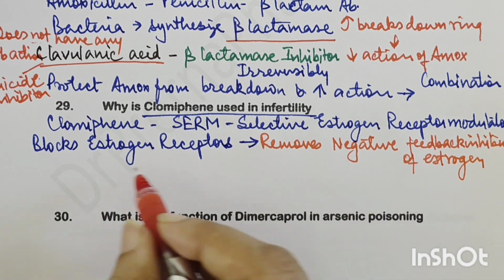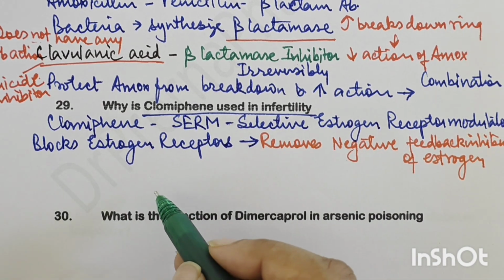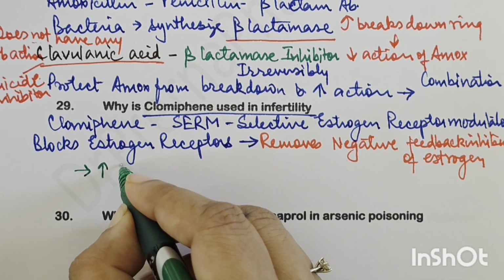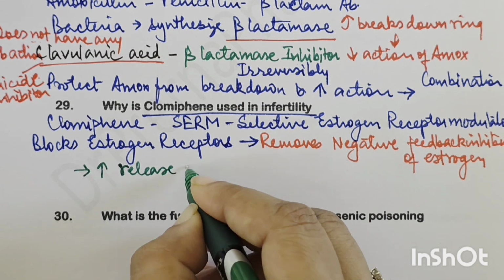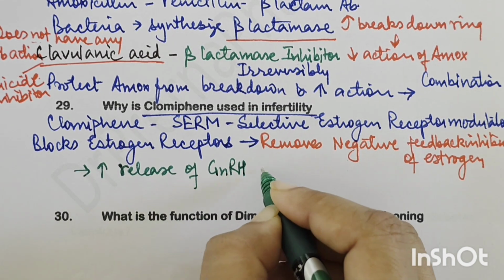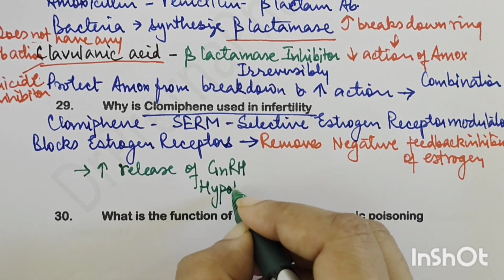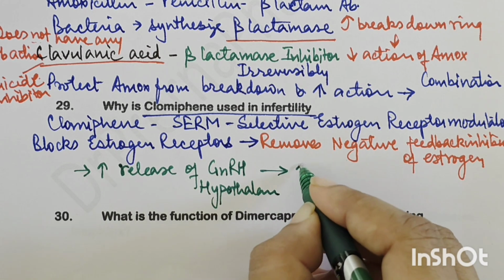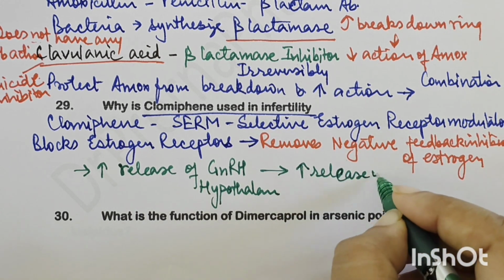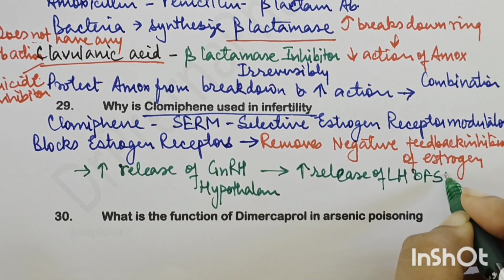As soon as it blocks the receptor, the action of estrogen is reduced, and it leads to increased release of GnRH from the hypothalamus, which results in increased release of LH and FSH.